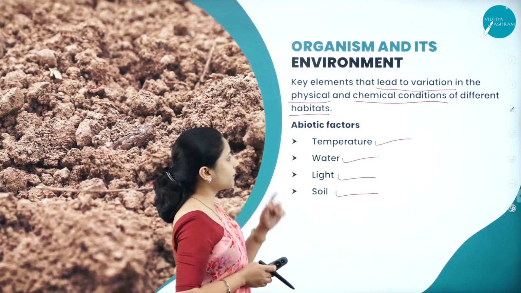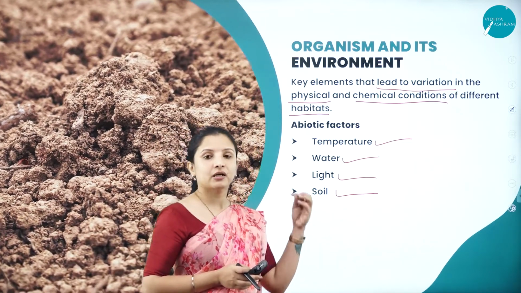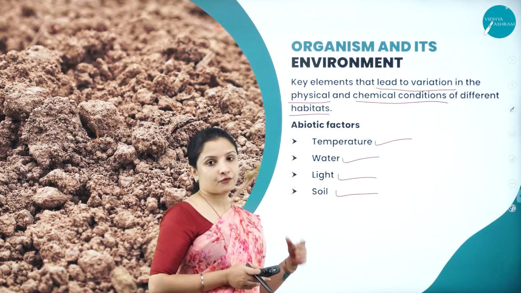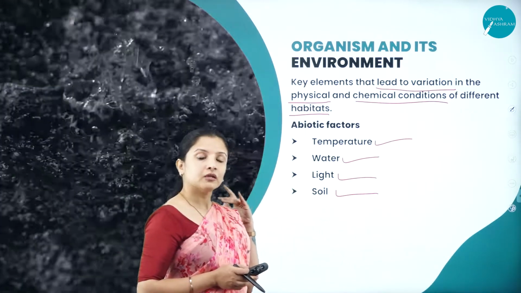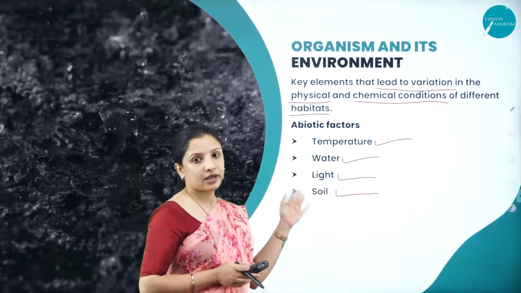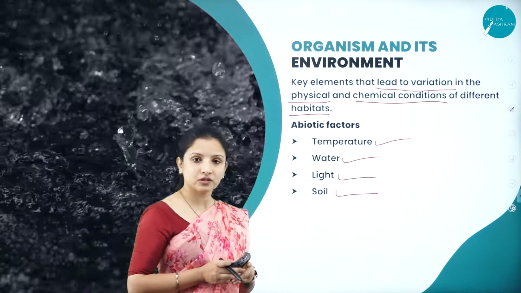If the temperature is high, as in desert conditions, a different set of organisms will live there. If it is in water, different sets of organisms will live. When there is availability of light, the type of organisms living in a habitat depends on the availability of light in that habitat, as well as the condition of the soil.